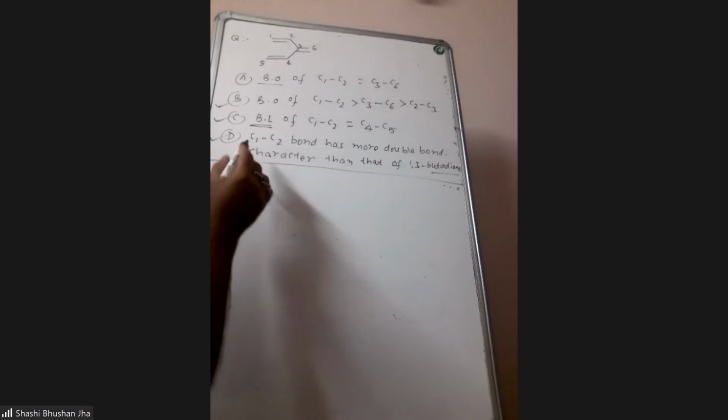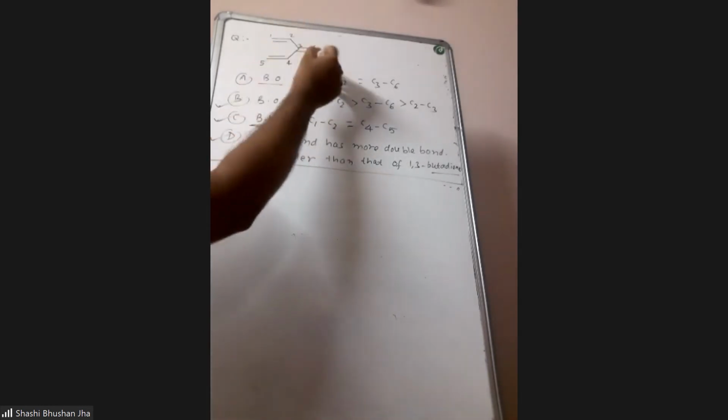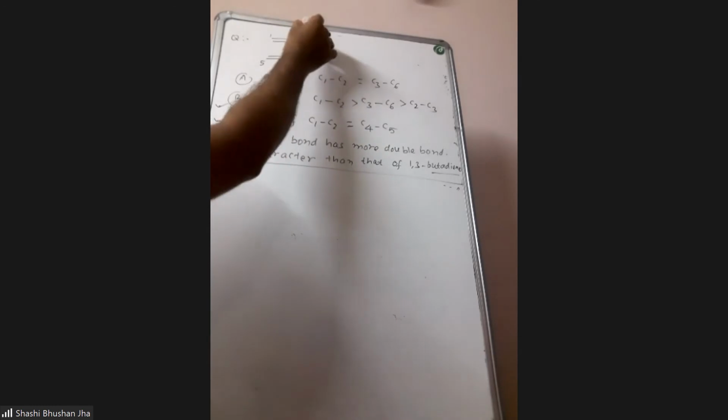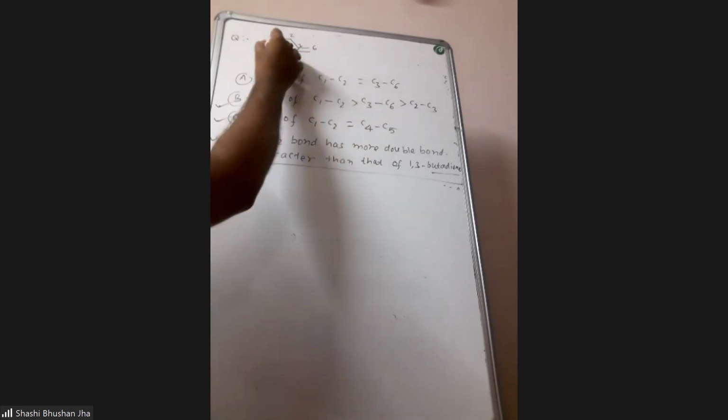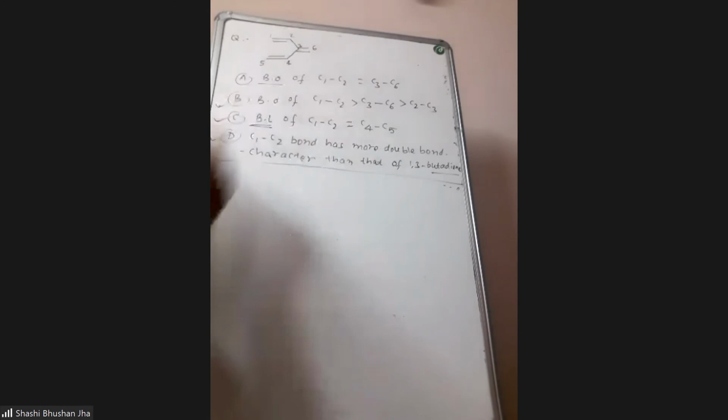Here, see, if you compare the bond order of carbon 1, carbon 2, carbon 3, carbon 6, carbon 5, carbon 4, and the C2-C3 and C3-C4 bonds also.